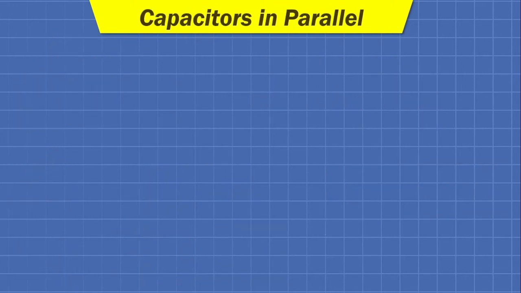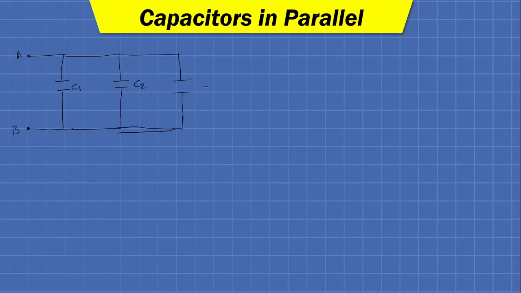Now, what about the parallel capacitors? So for parallel capacitors, let us consider the same 2 points A and B, and now I am connecting the same 3 capacitors C1, C2 and C3 in a parallel manner across points A and B. So as you can see, for the 3 capacitors C1, C2 and C3, the applied voltage is capital V volt.